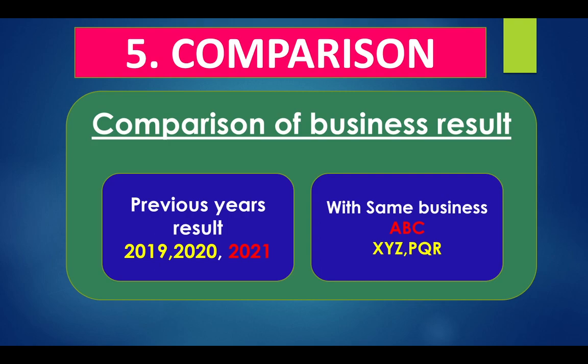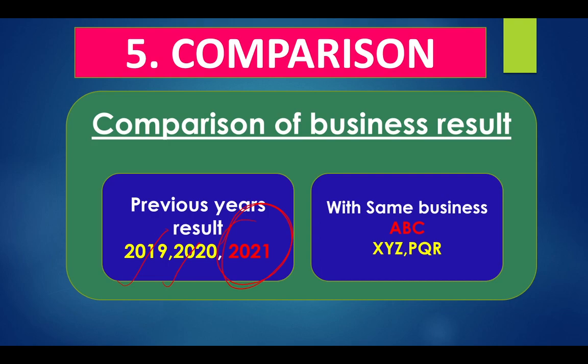For example, if we are preparing the business calculation of 2021 business result, business can compare this result with the previous year like 2020 or 2019. So they can analyze business result is improved or no, and what are the reasons the business result improved, how was their incomes and expenditure and everything. They will do the analyzing step by step.